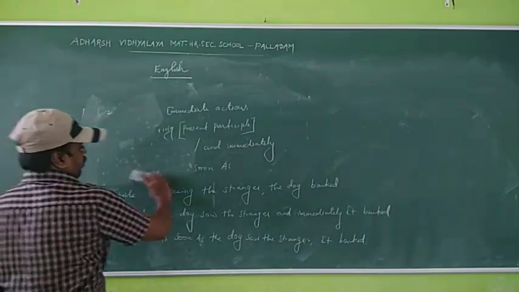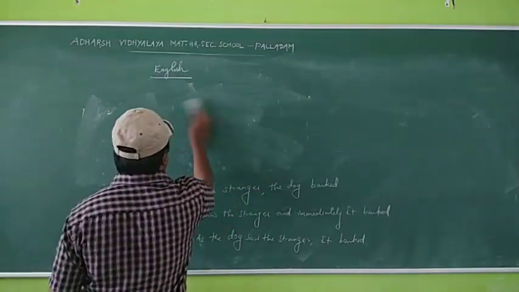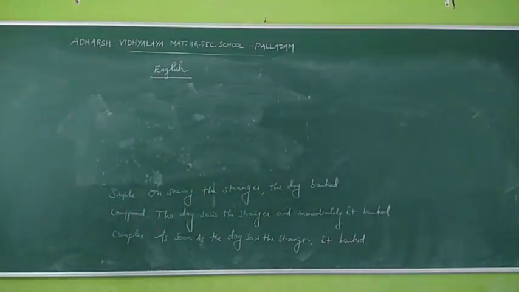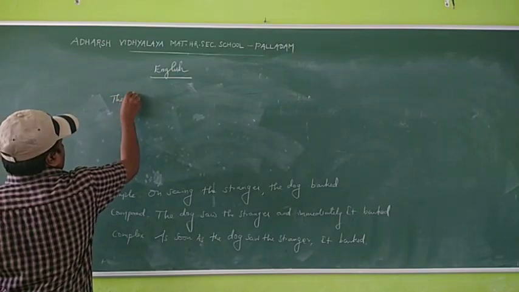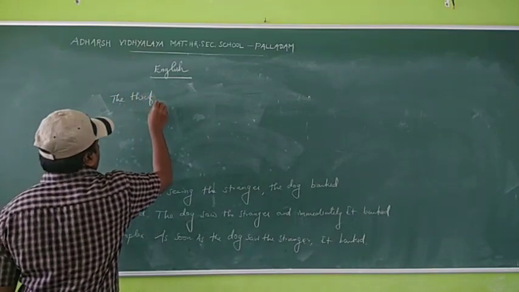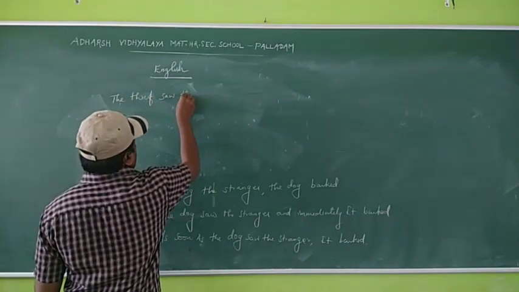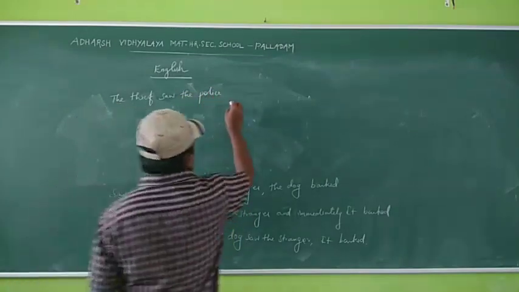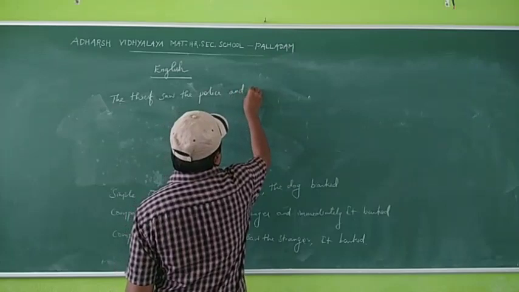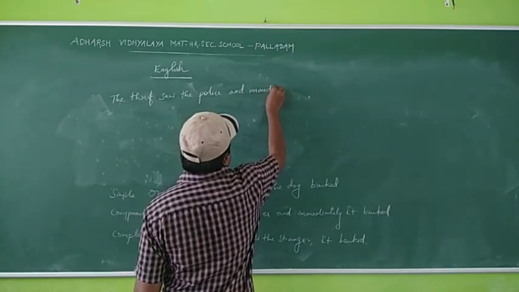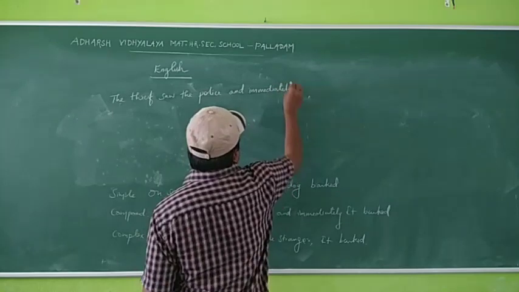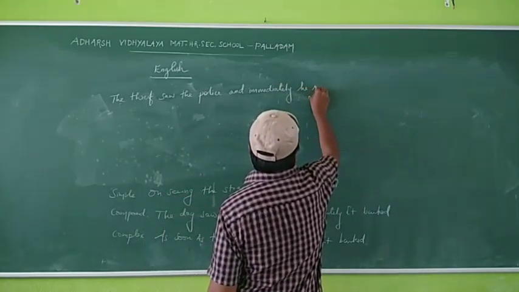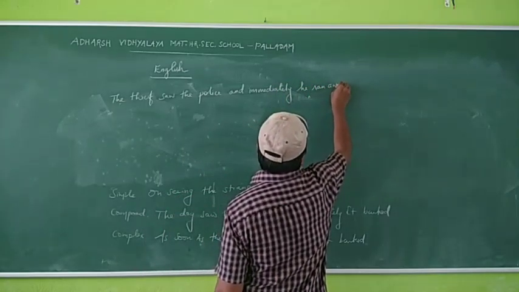Let us see one more example here. The thief saw the police and immediately he ran away.